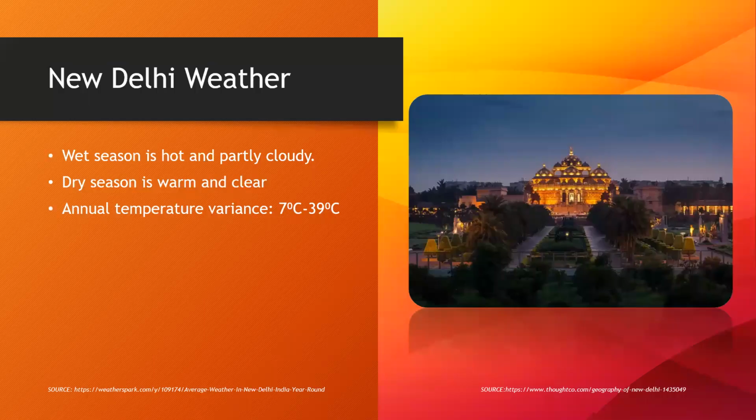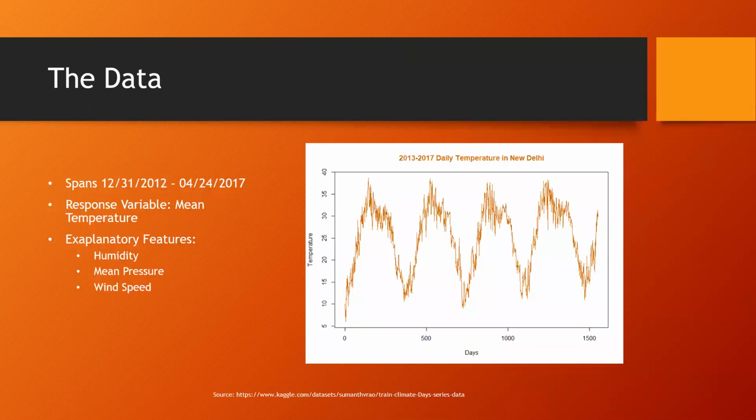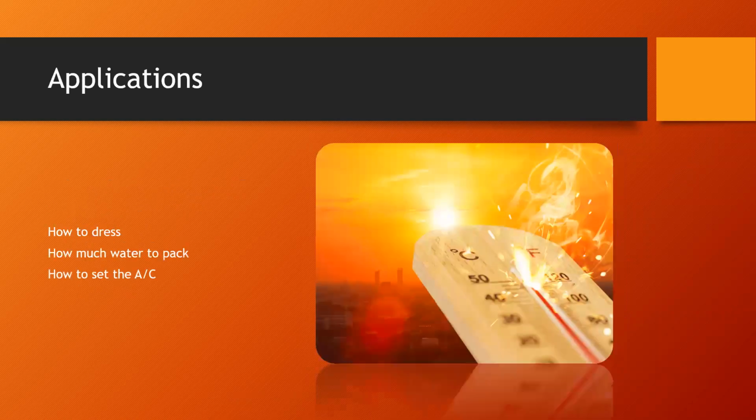New Delhi weather has a wet season that's hot and partly cloudy, and a dry season that's warm and clear, with an annual temperature variance of 7 to 39 degrees Celsius. We take a look at the data. It spans from the end of 2012 until the end of spring in 2017. Our response variable will be our mean temperature, and our explanatory features will be humidity, mean pressure, and wind speed.